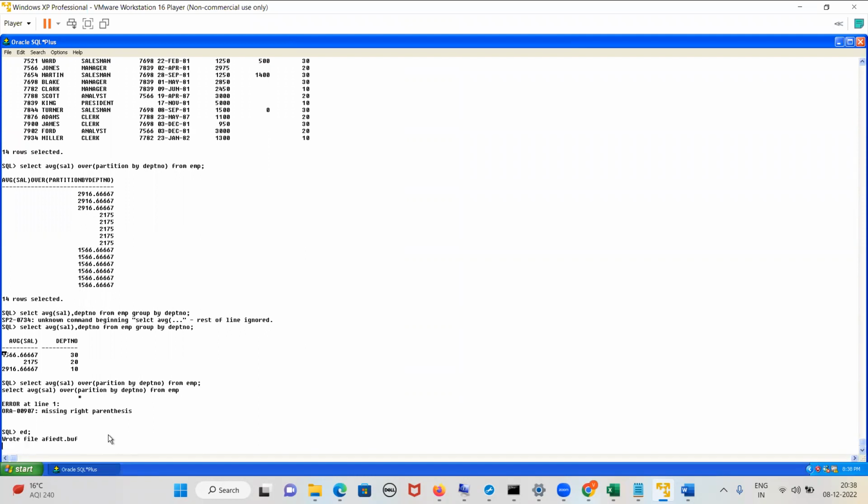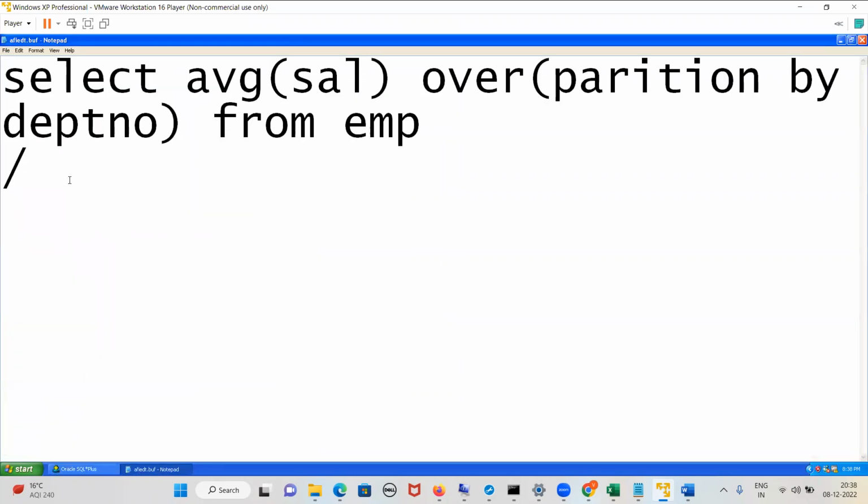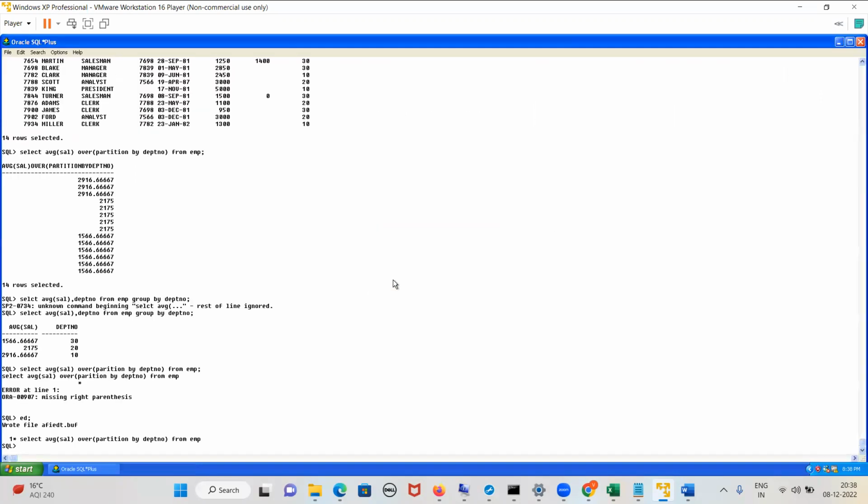Select average salary over partition by department number. What is the mistake I did? We spelled partition wrong. Fine, this is fine.